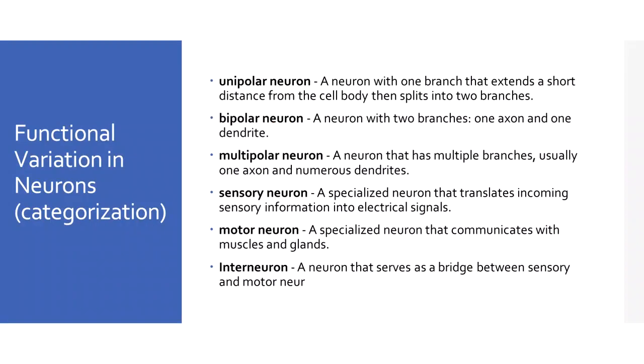Okay, we have different types or categories of neurons. We have unipolar neuron, bipolar neuron, multipolar neuron. This is the most basic type of neuron. Sensory neuron, specialized in the translation of incoming sensory information into electrical signals by your senses, of course. Motor neuron, a specialized neuron that communicates with your muscles and glands. This is responsible for movement. Interneuron, a neuron that serves as a bridge between sensory and motor neuron.